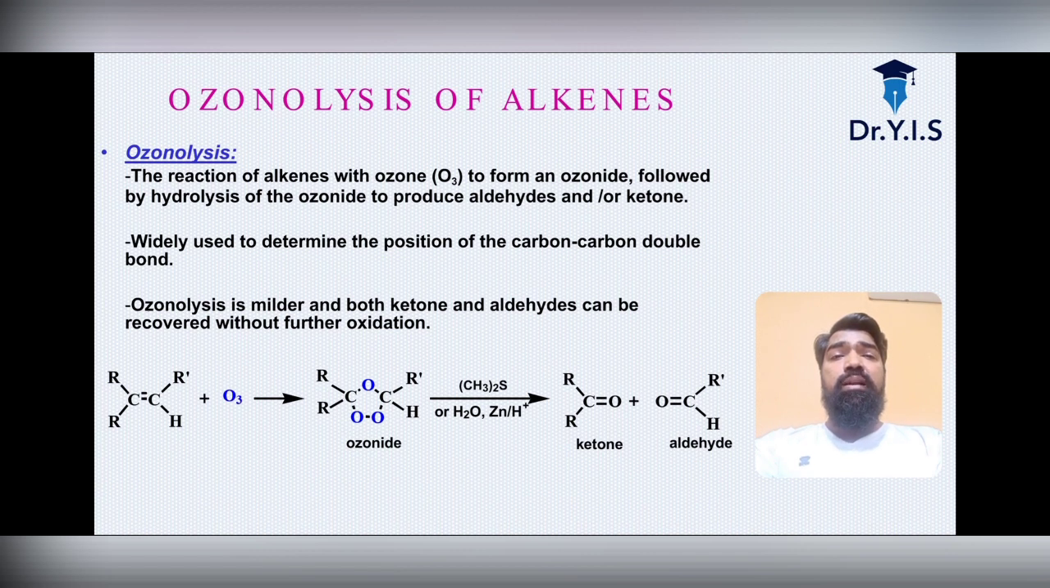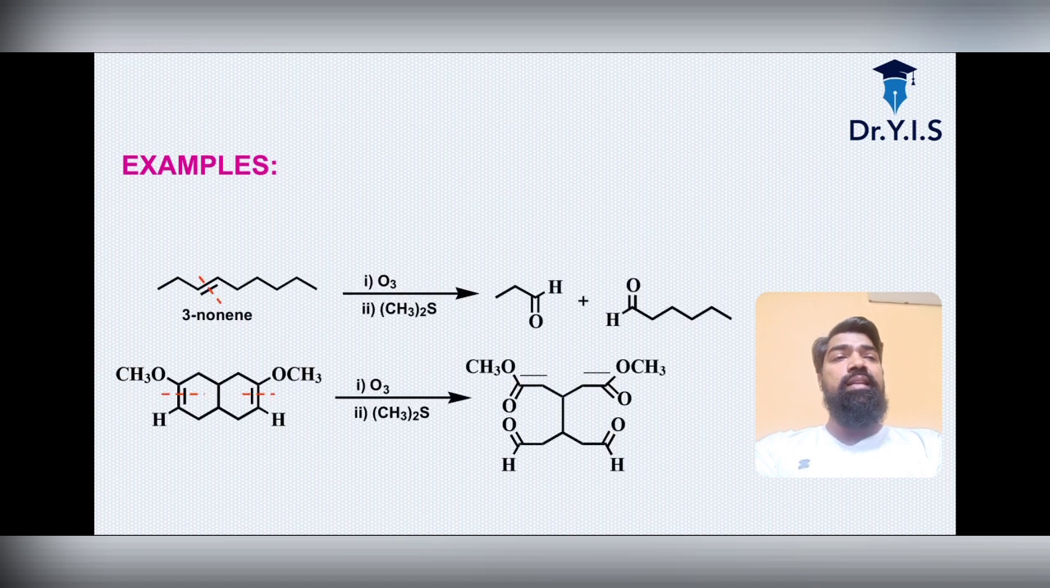Ozonolysis is milder, and both ketones and aldehydes can be recovered without further oxidation. It is widely used to determine the position of the carbon-carbon double bond. So very important and very easy. Here is the example of 3-nonene undergoing ozonolysis, and it will give the products, aldehydes and ketones respectively.